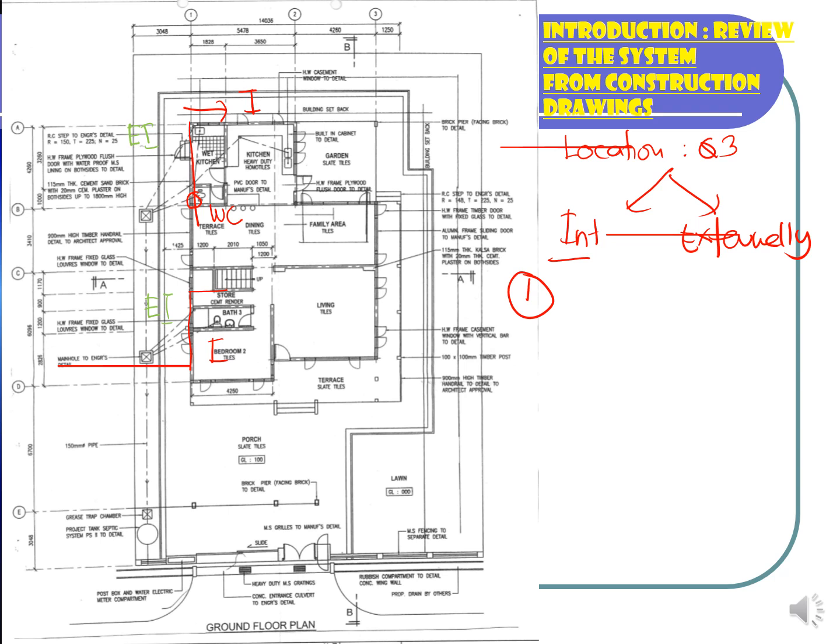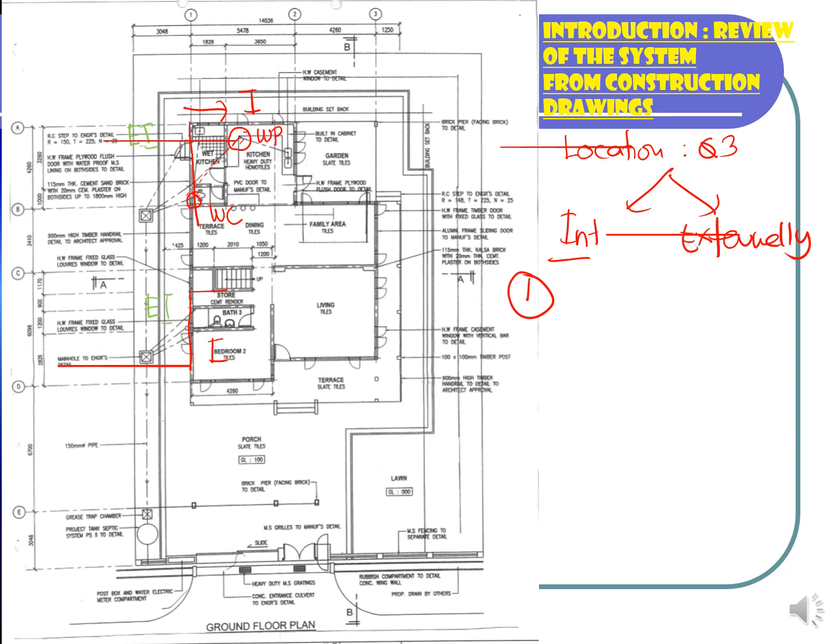Normally from the WC, the pipe is known as the soil pipe because this pipe is not shared with anyone. And then you can see here there is one floor trap at the kitchen area. This pipe will go directly to the nearest public or manhole. So this is known as waste pipe.